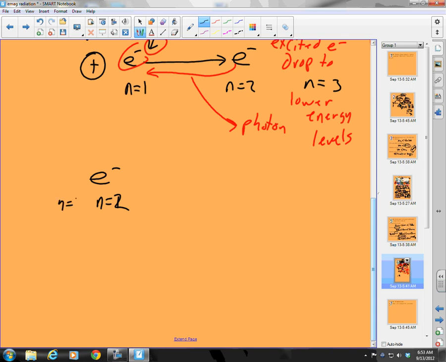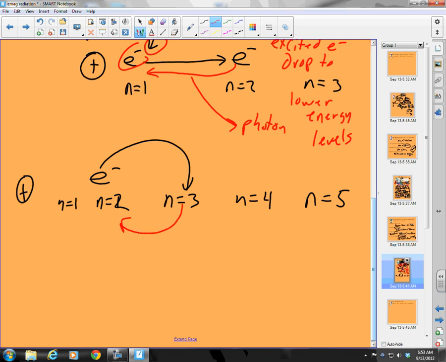Well, it can jump to n equals 3. It can jump to n equals 4. It can jump to n equals 5, right? If it jumps from n equals 2 to n equals 3, it's going to fall back. Let's say it falls back to n equals 2. Now it emits a photon. Now, is that a big jump or a small jump?